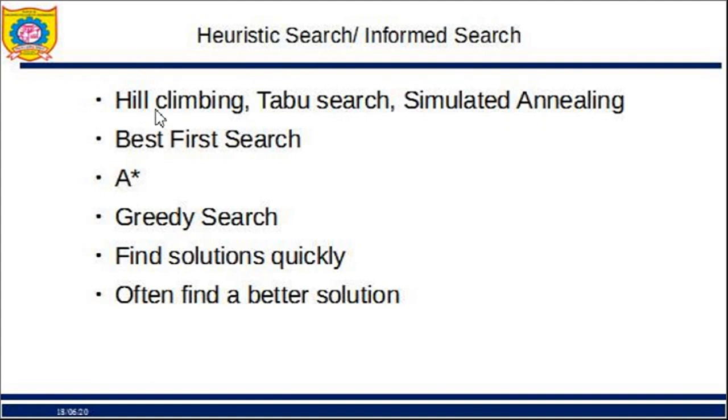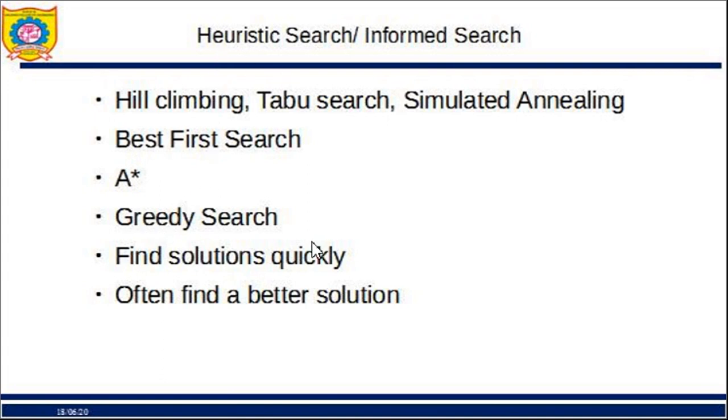Hill climbing and taboo search are part of your syllabus. Best first search algorithm we have already seen in one of the videos. So it uses heuristics. A star algorithm, this we have also studied. So these algorithms are all based on heuristics.